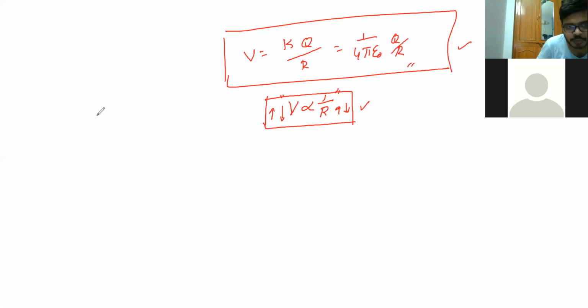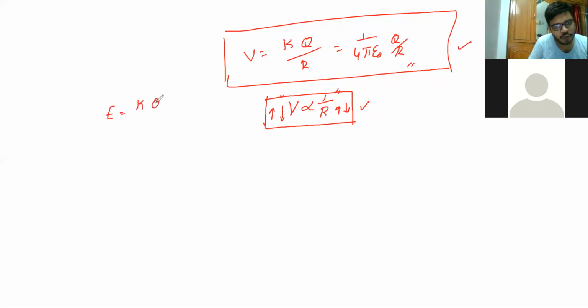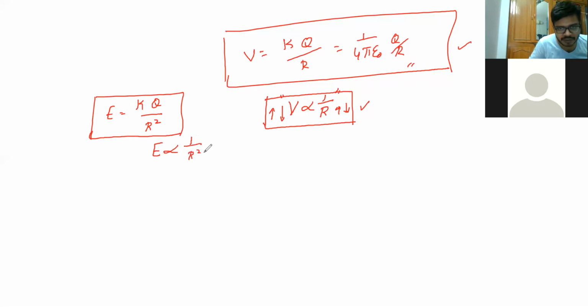And we are comparing this potential with respect to your electric field. So we know the electric field formula. Electric field E is equal to K capital Q by R square. So electric field strength, electric field intensity, when we are discussing both. You remember this one? E is equal to Q by R square. Yes, sir. So here the electric field is inversely proportional, with an inverse square. E is proportional to 1 by R square and V is proportional to 1 by R.